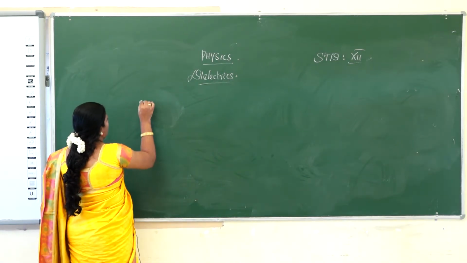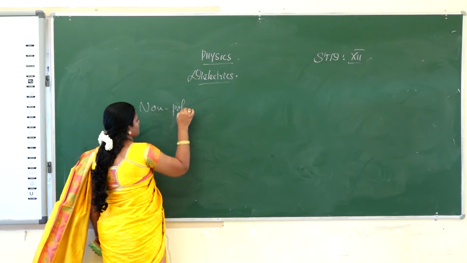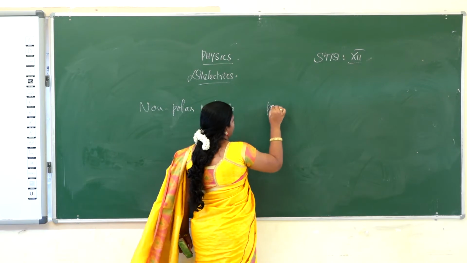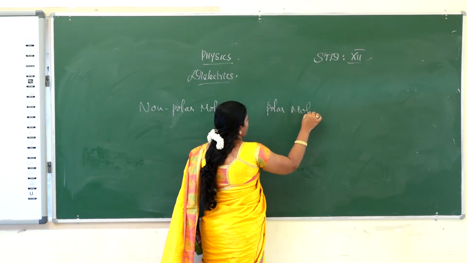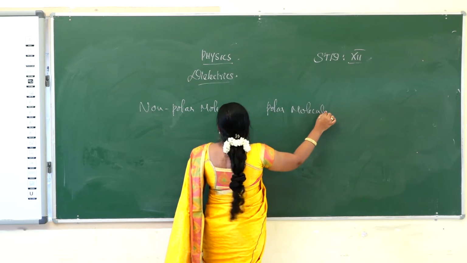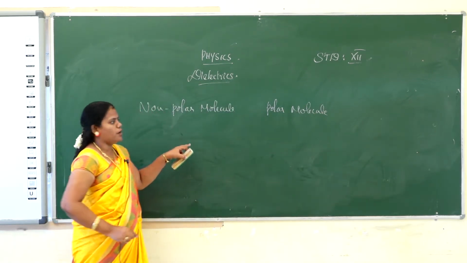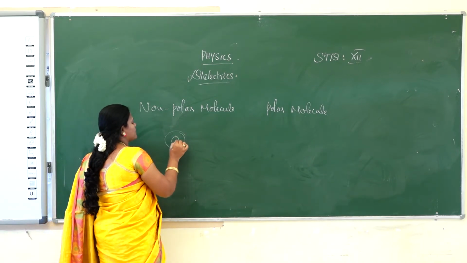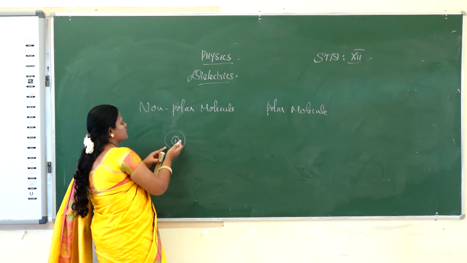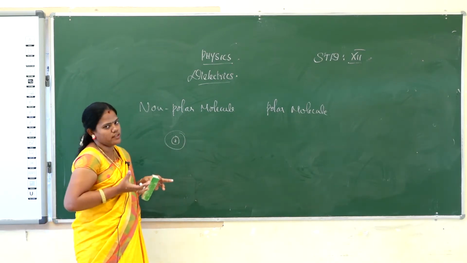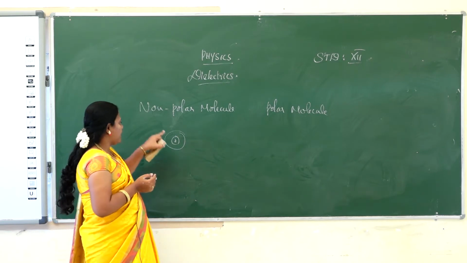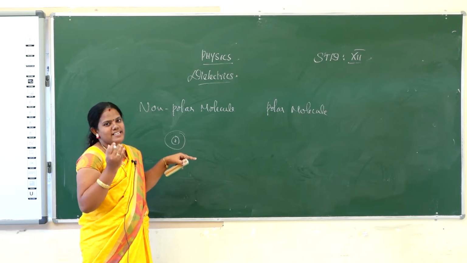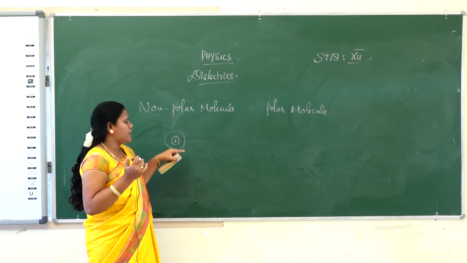Non-polar molecule and polar molecule. Okay. What is a non-polar molecule? Non-polar molecule means the center of the positive charge and the center of the negative charge coincide with one another. They are right next to each other. So there is no permanent dipole moment there.